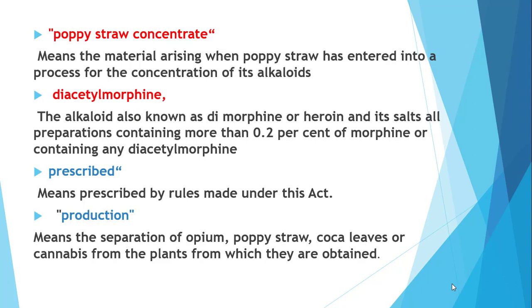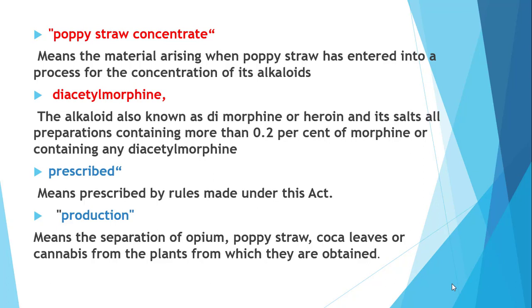Next is poppy straw concentrate. It means the material arising when poppy straw has entered into a process for concentration of its alkaloids. Then diacetylmorphine. That means the alkaloid also known as diamorphine or heroin and its salts, or preparations containing more than 0.2% of morphine or containing any diacetylmorphine.